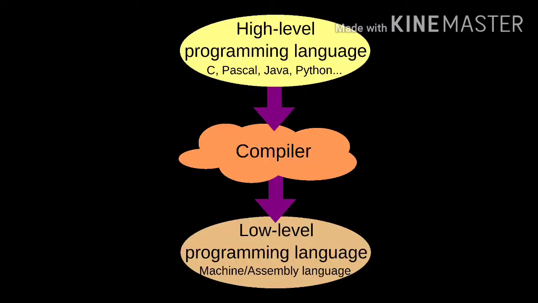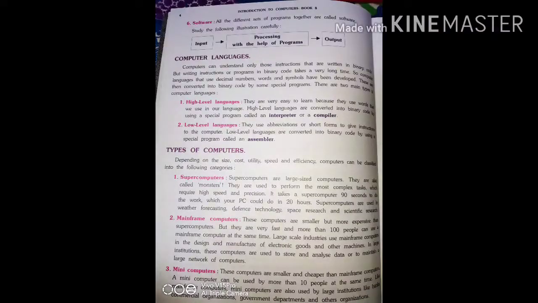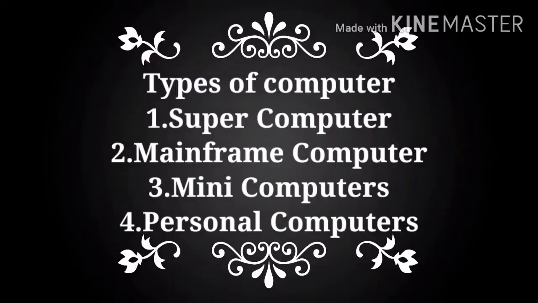Whereas the low level languages are converted into binary code by using a special program called an assembler. I hope you have understood the computer languages. Next is types of computers.